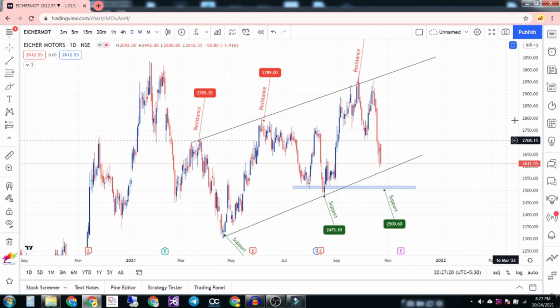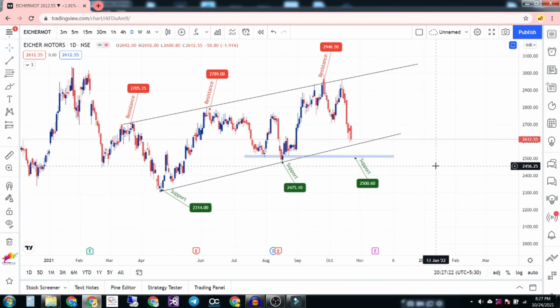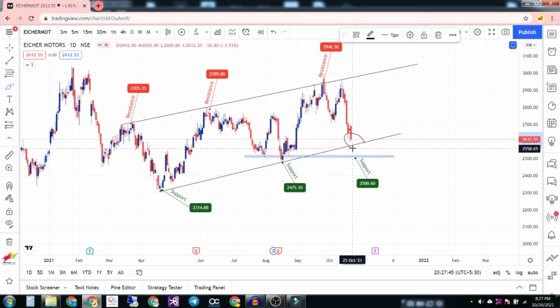And the next one on my radar is Eicher Motors. I'm also expecting Eicher Motors to break this trend line and take a support over here. Many people will be expecting this trend line to show a support, but what happens is it will show a breakdown, take support here and turn. So many retailers will be caught in this area thinking that it will act as a support.